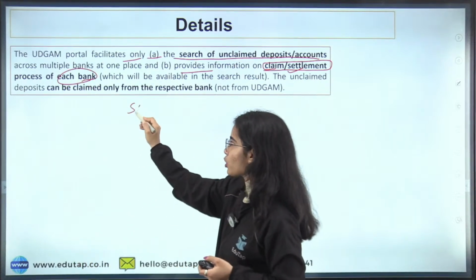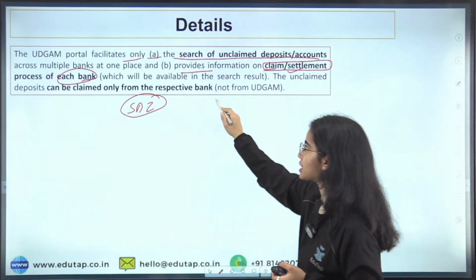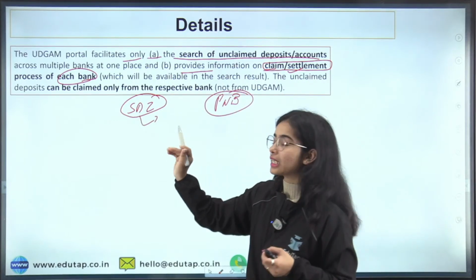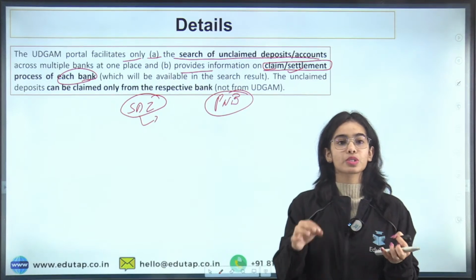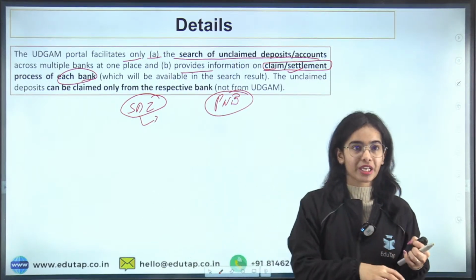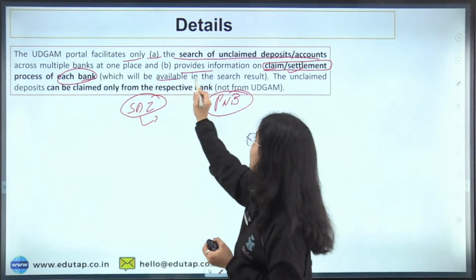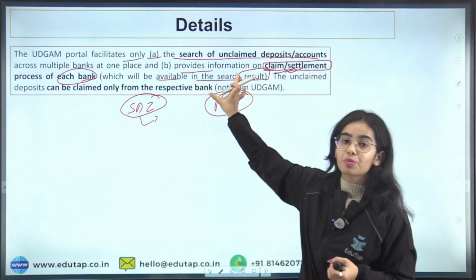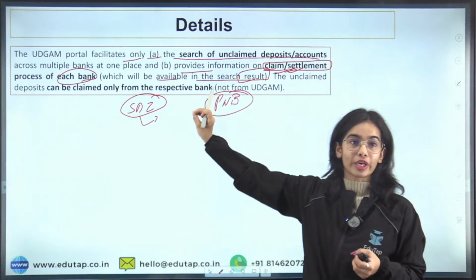If you have unclaimed deposits in SBI or in PNB Bank, what is the process to get the unclaimed deposit from SBI, and what is the process of getting it from PNB, will be available in the search result. The information is provided on the claim or settlement process of each bank.